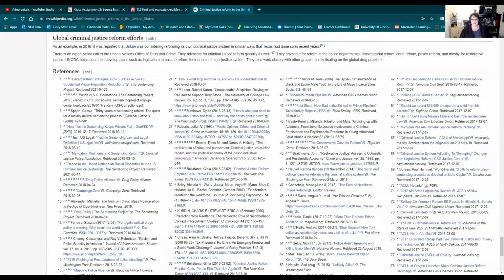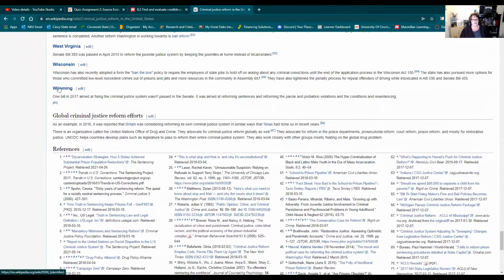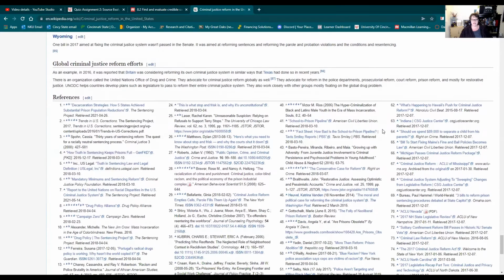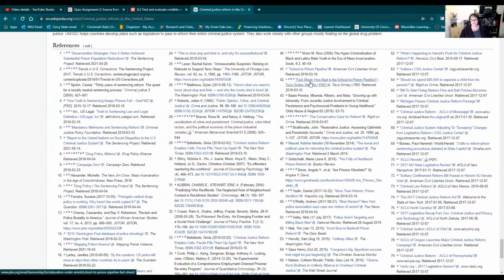Many of them are probably going to be state resources like this one here, the state of Ohio or state of Wyoming, House Bill 0094. A lot of state things, a lot of state legal stuff. Fact sheets, that's from PBS, not necessarily scholarly, but reputable. Things that take you to JSTOR. JSTOR is a repository of academic journals.